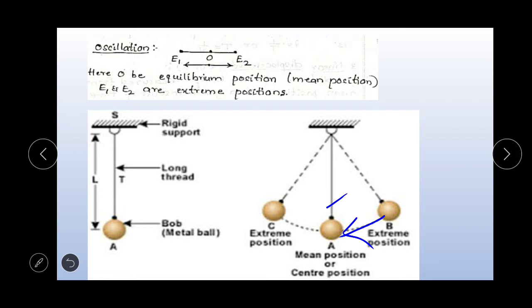So why does oscillation occur? When an external force is applied to the body at the mean position, a restoring force is developed in the body. The restoring force is an internal force. That restoring force tries to bring the body back to the mean position, giving rise to the oscillation. The oscillation continues till the complete energy is dissipated, or the force has decreased completely.